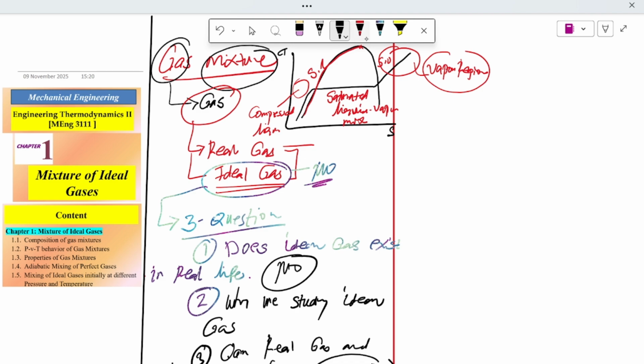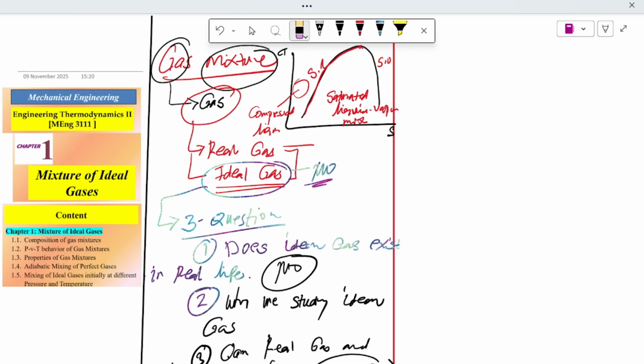If you can answer these three questions, you will understand the topic, mixture of ideal gases. The first is: does ideal gas exist in real life? Why do we study ideal gases? And can real gas and ideal gas follow this equation? These are the questions to understand our chapter.